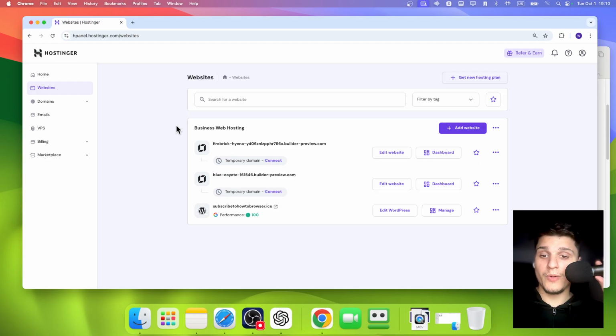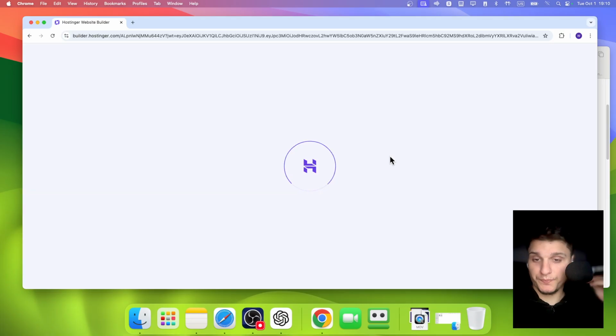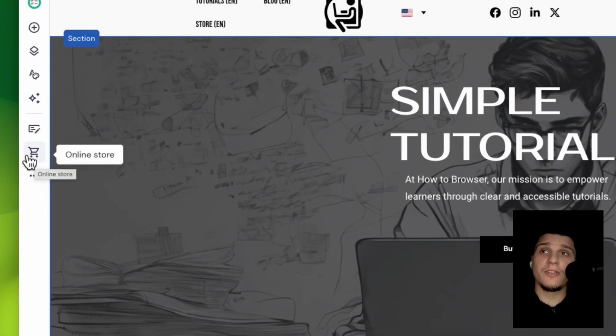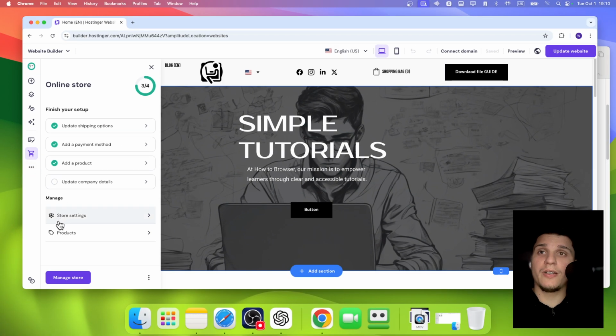So if you want to see what these emails look like or change anything, you just need to go into your online store settings and check out the emails section. And I'm gonna show you right now where you need to go. So just go to edit website first, and I'll show you where you can find the email section and the store settings. So to click on your store settings, go to online store here, please, and now click on the